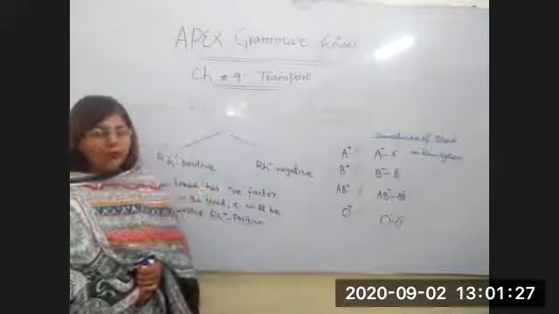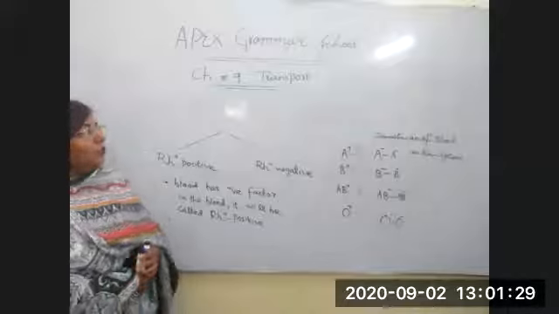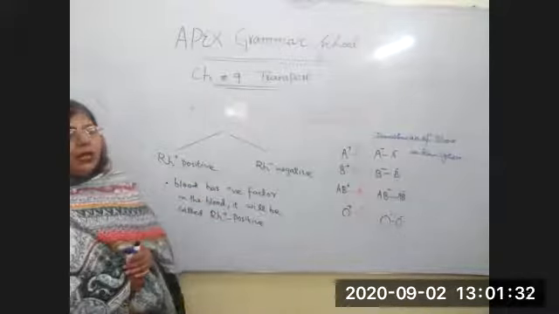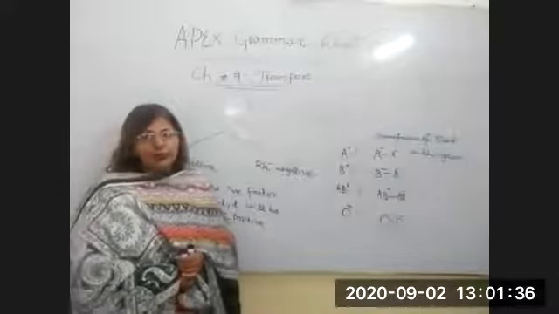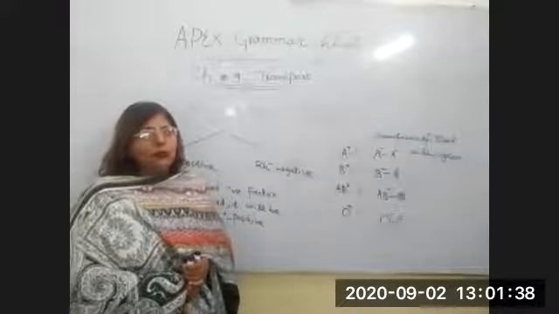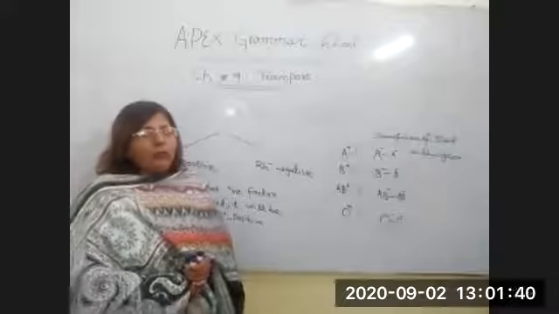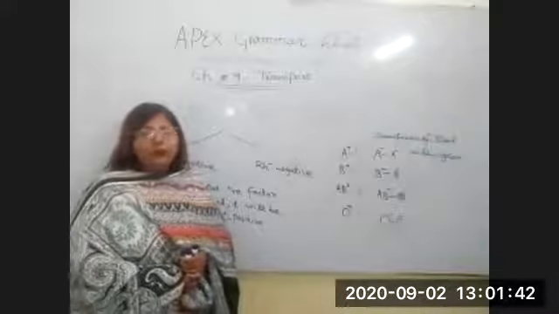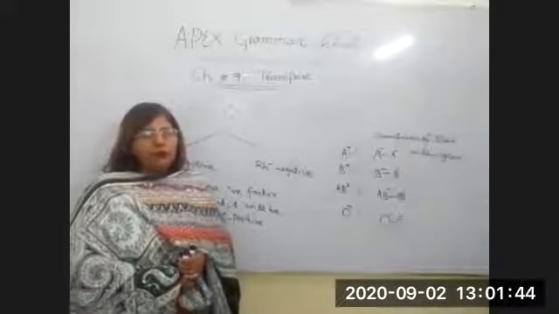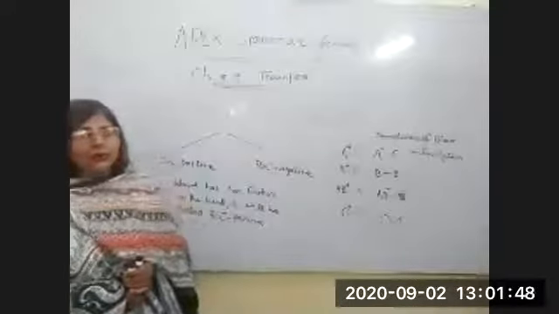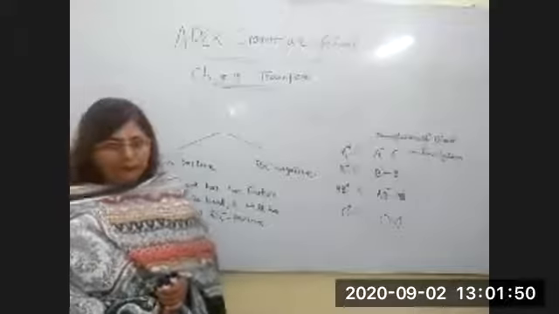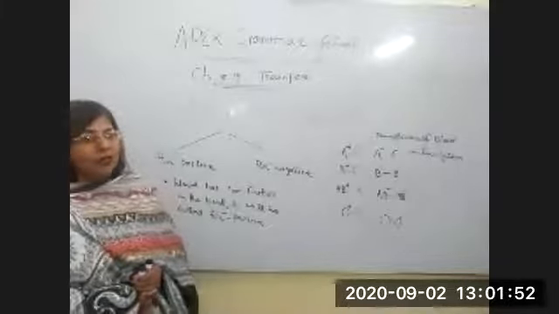Because of that, clusters of blood cells will form inside the body, and these cannot pass through the capillaries. So all these things are very important.